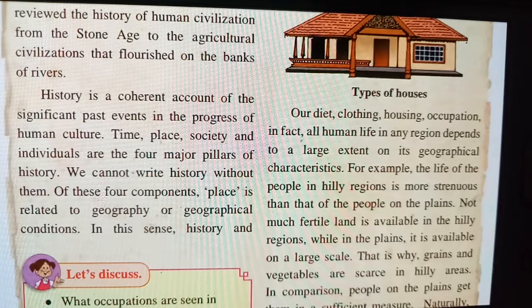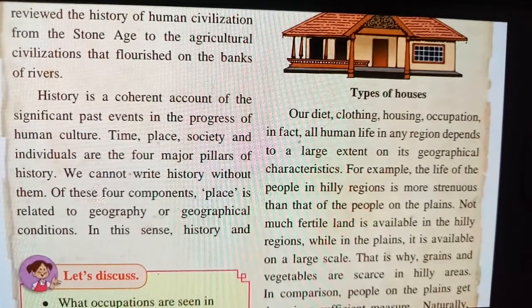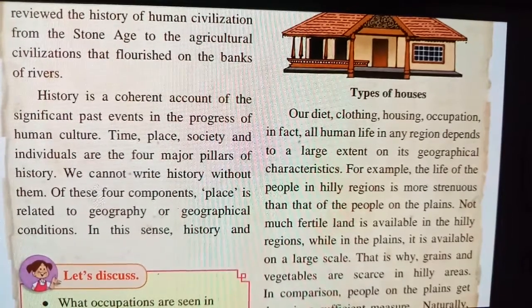Time, place, society and individuals are the four major pillars of history. Time means we have to see the time also. Places means the different places and the different weather and climates, because geography and history are correlated. Society and individuals: we have to see society and individuals in relation to history and geography. We cannot write history without them.